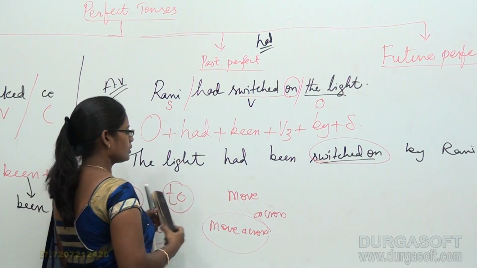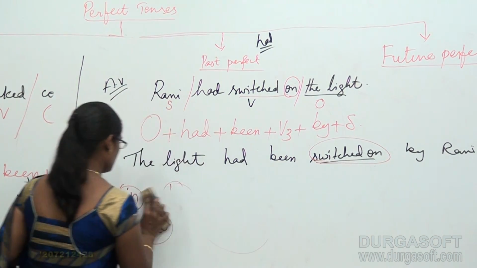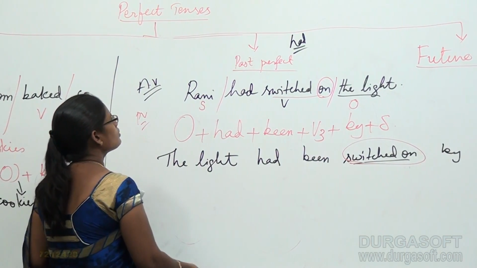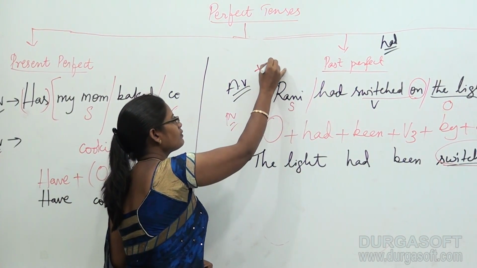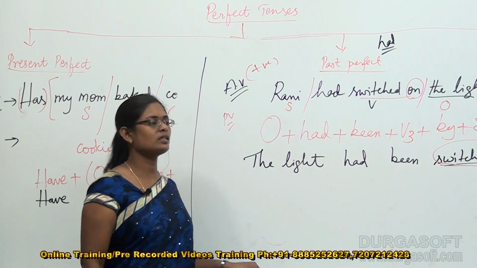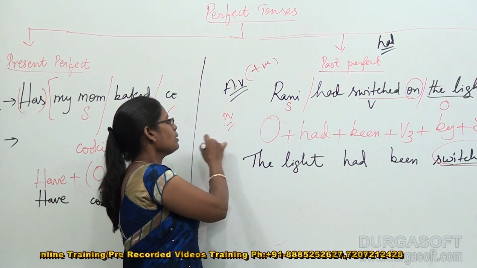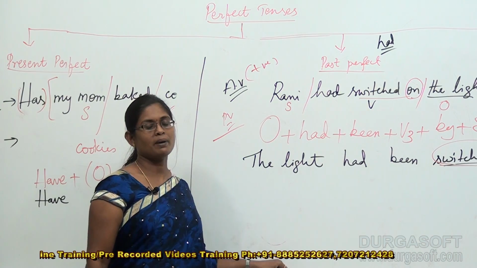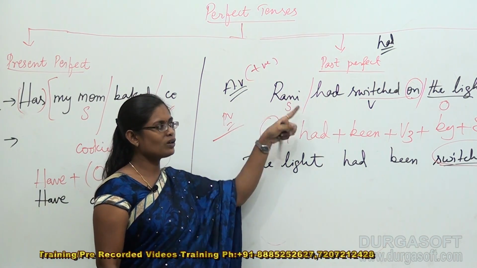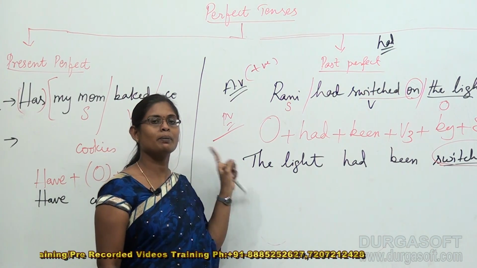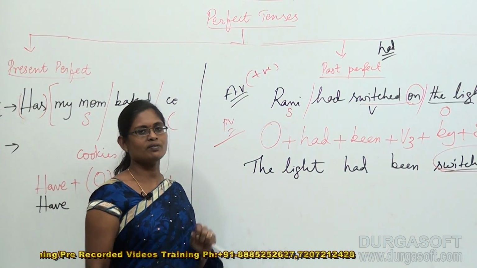Switched on is correct for us. Alright, this is about the conversion of positive past perfect sentence into positive past perfect passive voice. Positive past perfect active voice got converted into positive past perfect passive voice.